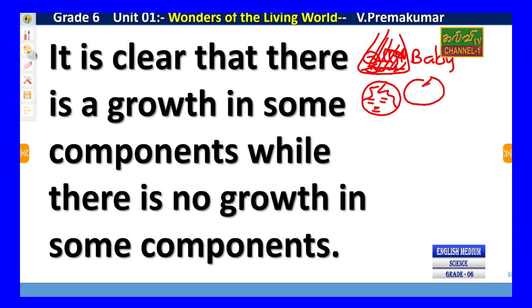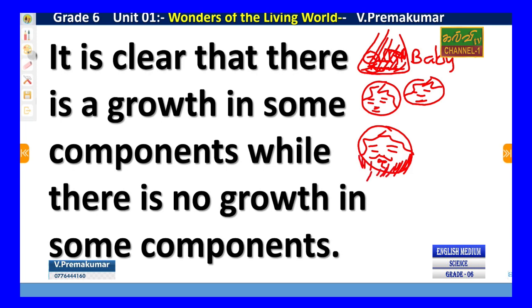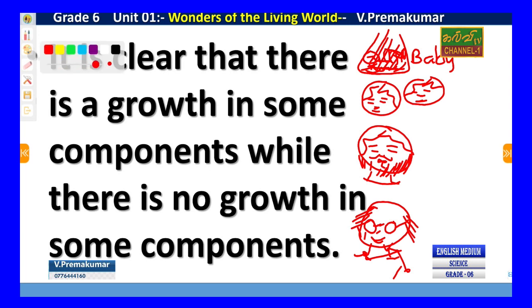This is a child. Here there are babies, then a small one, then a bigger one, then a teenager, and then some people become old. See how growth is possible: baby to child, child to a big boy, then the younger one, then the old man.